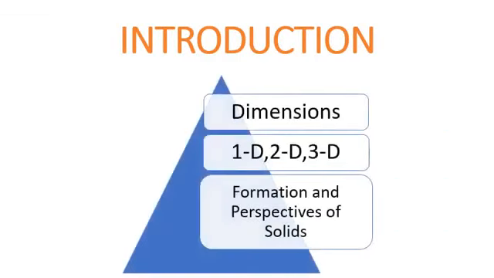Let us introduce this chapter with the dimensions. We have studied about dimensions 1D, 2D and 3D, where D stands for dimension. According to the dimensions a figure has, the shapes or the various figures are divided into 1D, 2D and 3D objects or figures or shapes you can say. Then formation and perspectives of solids.